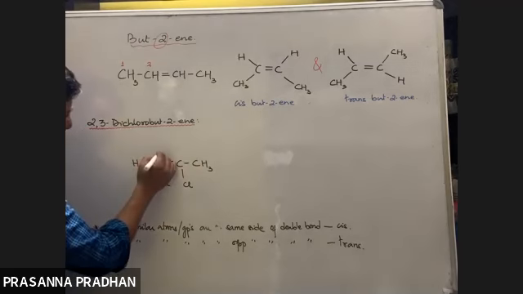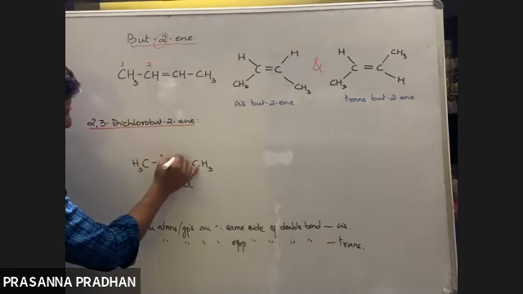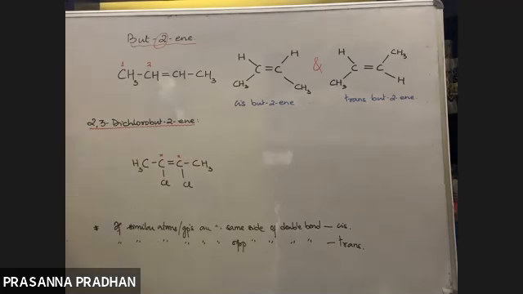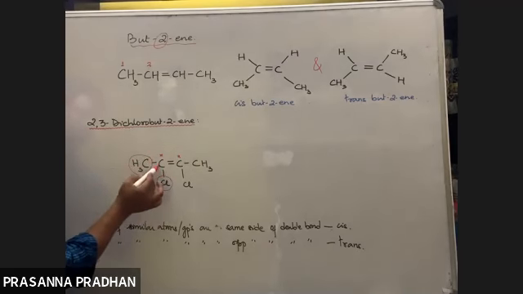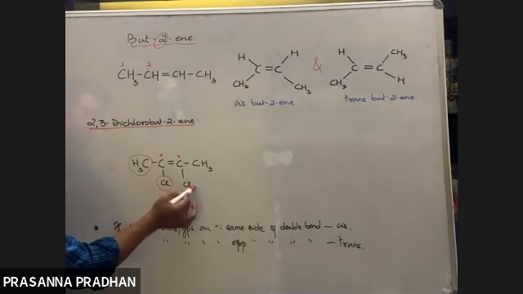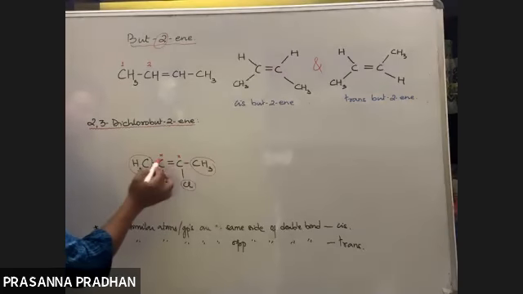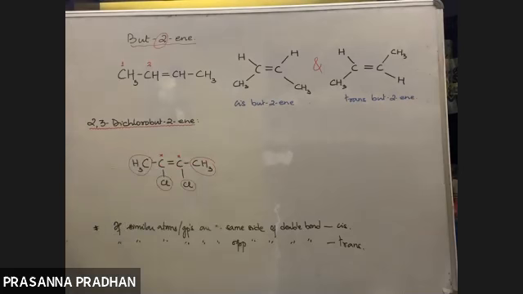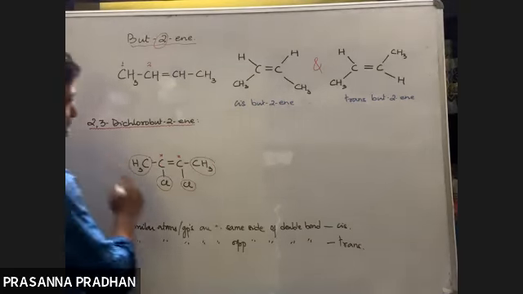So again, let us have a look at the double bonded carbon atom. So this is the structure of 2,3 dichlorobutene. Okay. So the double bonded carbon atoms are bonded to different atoms or groups. This is bonded to chlorine, methyl. This is also bonded to chlorine and methyl. So the condition is satisfied. Okay. So there are two possibilities.